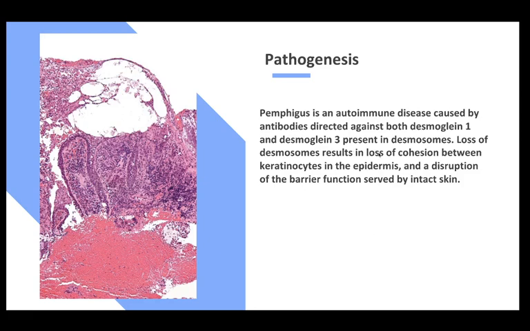It is unclear what triggers this to happen, but it's thought that it happens in genetically predisposed people and gets triggered by something like a herpes virus infection or a medication like captopril or certain antibiotics. Loss of desmosomes results in loss of cohesion between keratinocytes in the epidermis and a disruption of the barrier function served by intact skin.